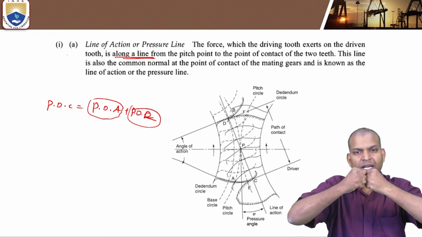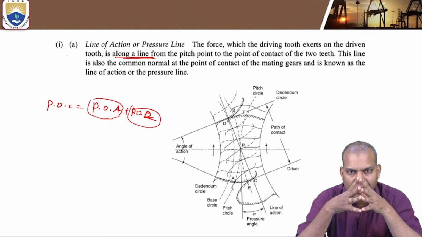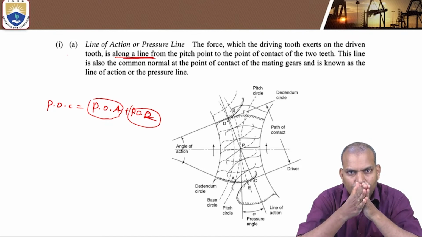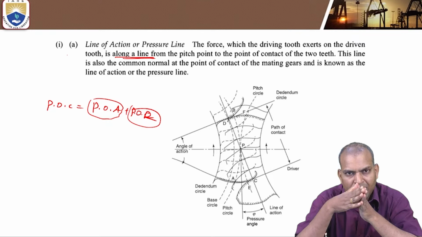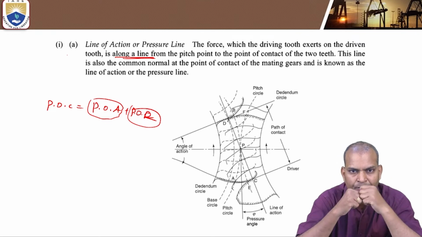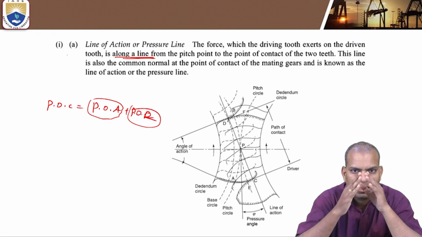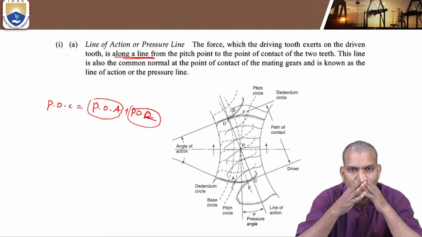In that manner, the power transmission takes place. The distance between the point of engagement and the point of disengagement, in terms of length, is known as path of contact.